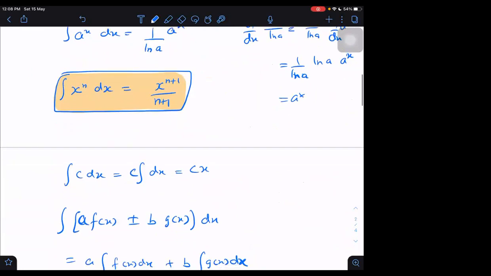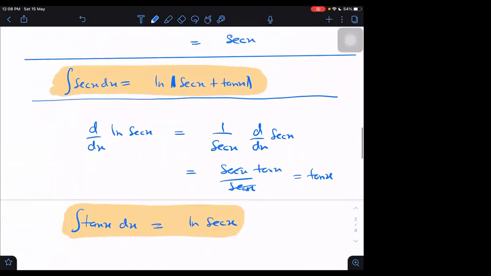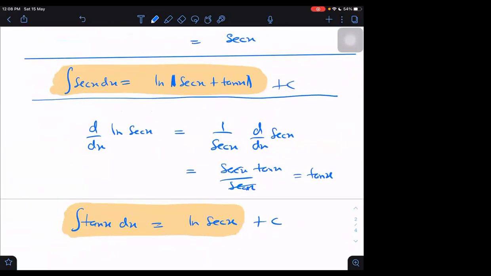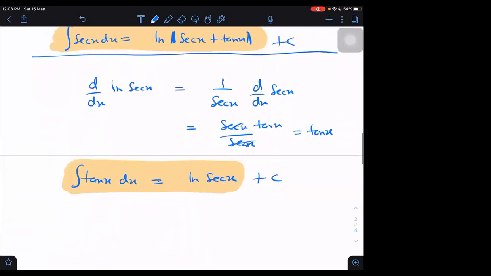Sir, will there be plus constant in every term of this, sir? Yes, every term will be plus constant. Plus constant everywhere. But because it is everywhere, I'm not writing it. I'm just remembering this part.